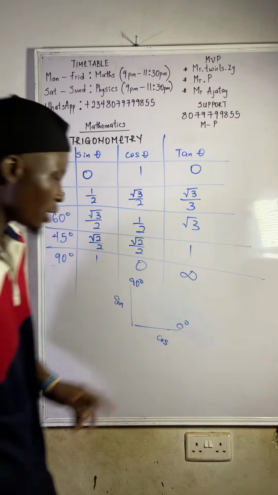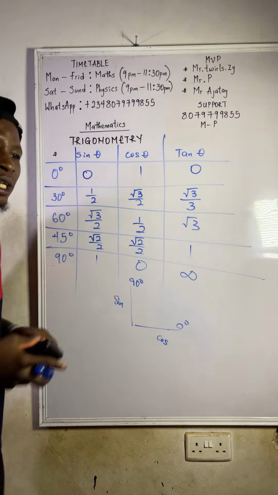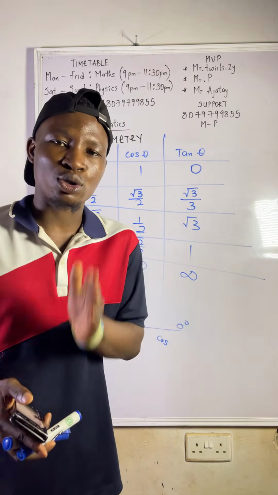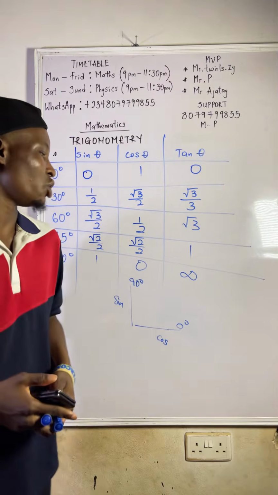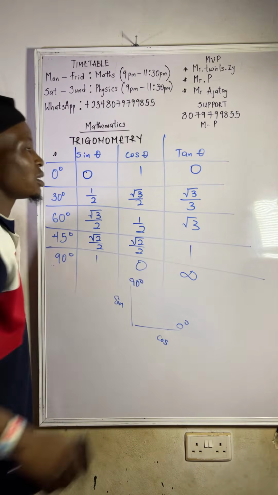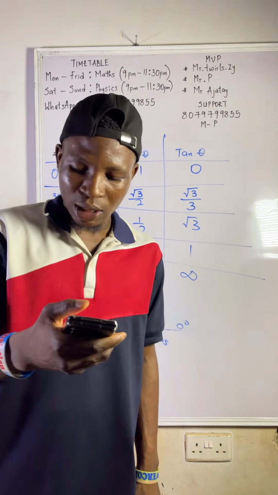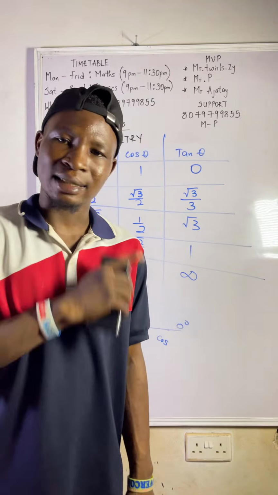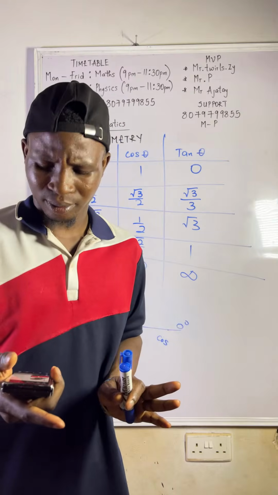So you see that cos 0 will give us 1. So that's why when it's talking about 0 degree, it is only cos that is recognized. Sine and tan, they are rubbish. So tan 0 is also 0. When it's talking about 0 degree, sine is 0, tan is 0. Only cos is recognized. Are we clear with that one?